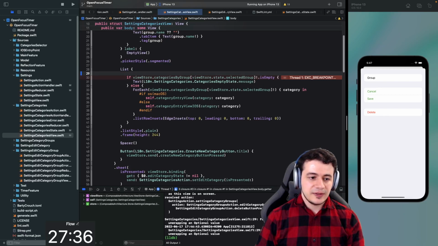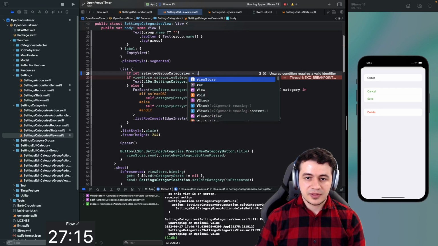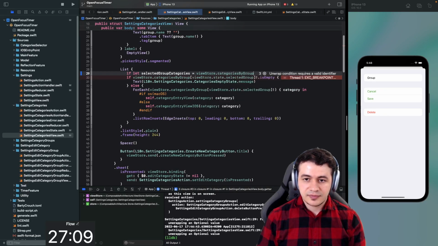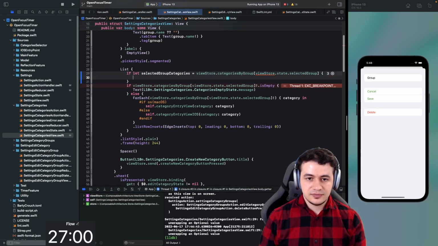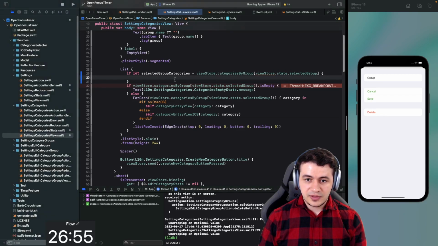So we're just going to say if let view store, if let what we want to have here. View store category is the categories by group. It's the category of the selected group. Selected group categories. That's what we're doing here. And we get it through the view store categories by group, by group of the view store state selected group. And we're just going to not force unwrap here. That way the crash shouldn't happen.